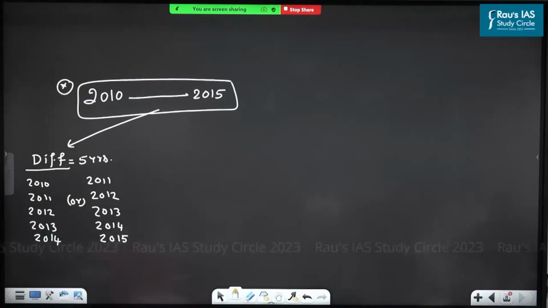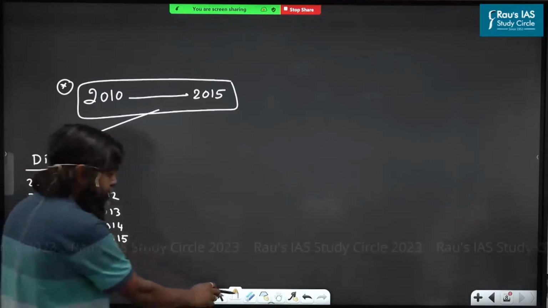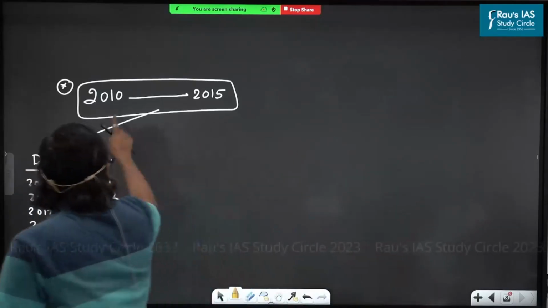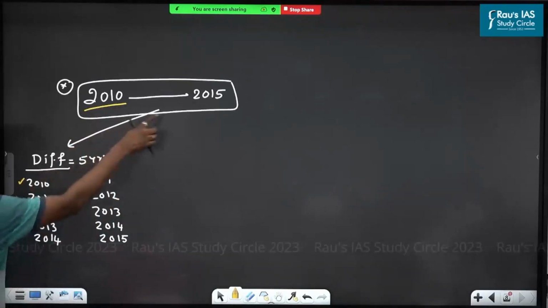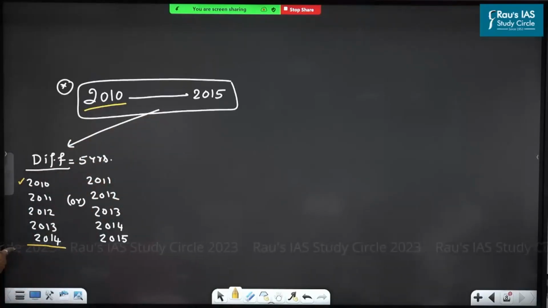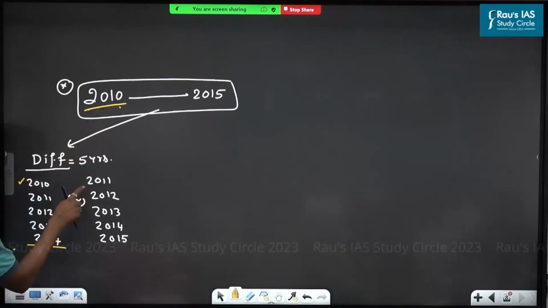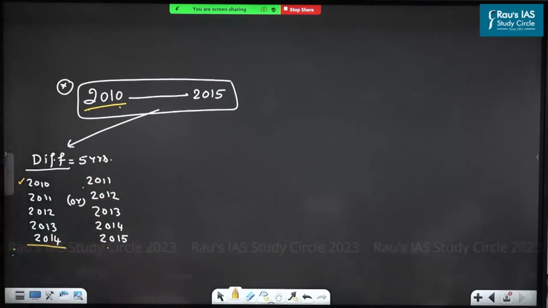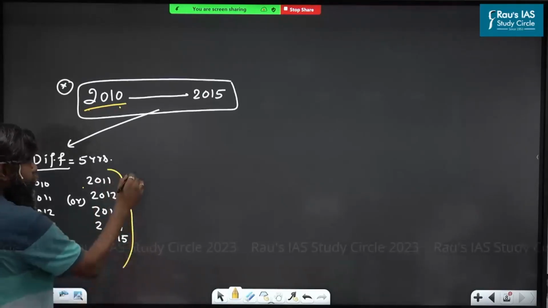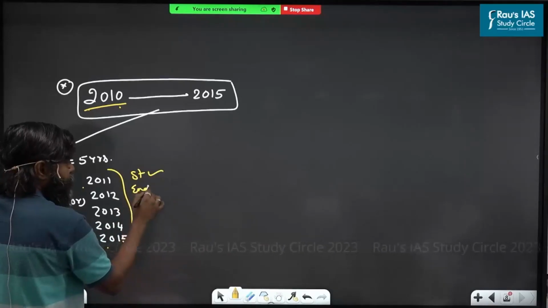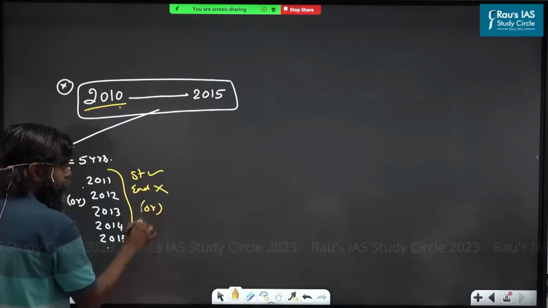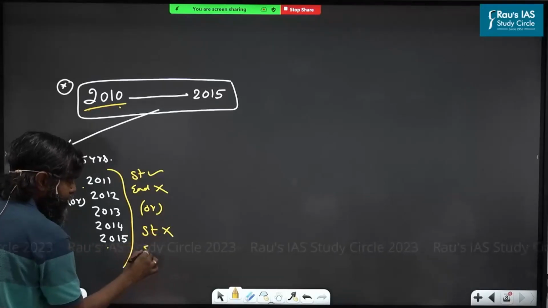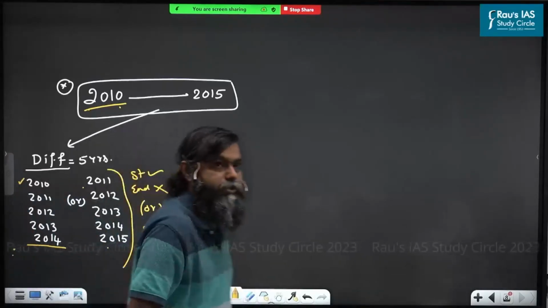Are you understood this? What is the meaning of difference? If you include the starting, you must exclude the ending. You see here? Ending is not part of it. Or if you exclude the starting, you must include the ending. Both are correct. While deriving the difference, if you include the starting, you must exclude what? Ending. Or if you exclude the starting, you must include the what? Are you understood or not understood this?